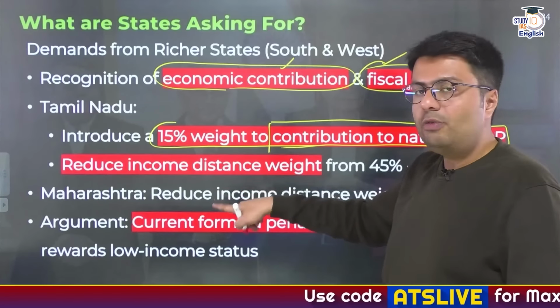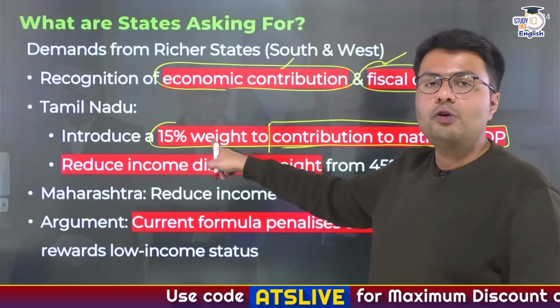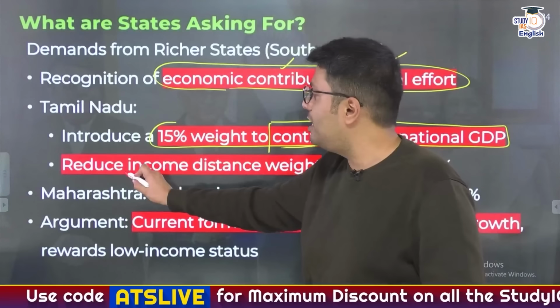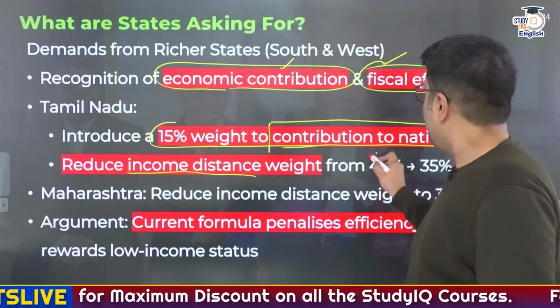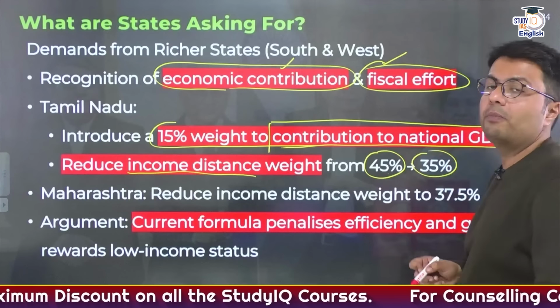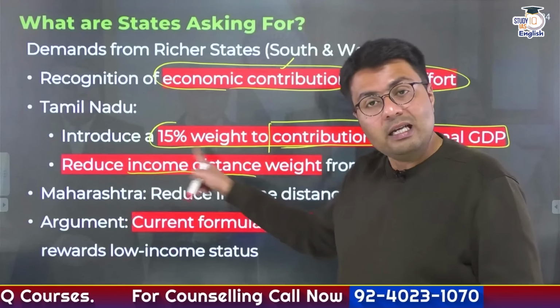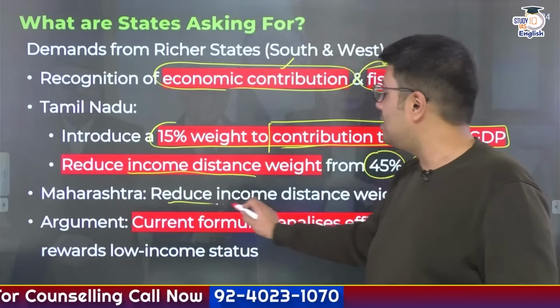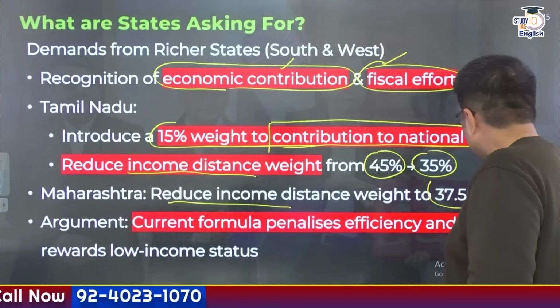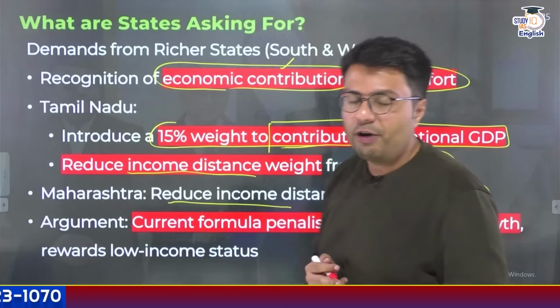And at the same time, to compensate for this introduction of a new formula, they recommended to reduce the weightage for income distance from 45% to 35%. You need to know Maharashtra, which is again a state ruled by the ruling party in the center, has also recommended the same, but they wanted it to reduce from 45% to 37.5%.